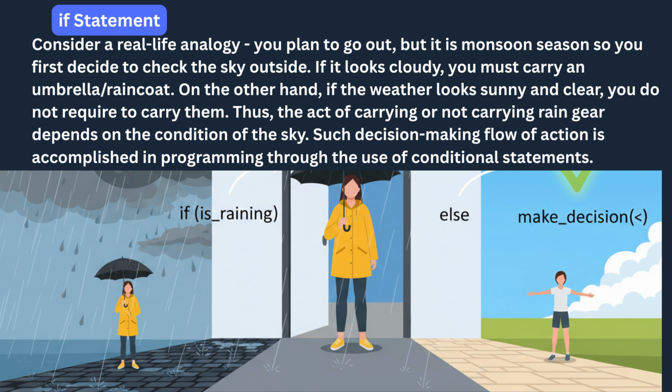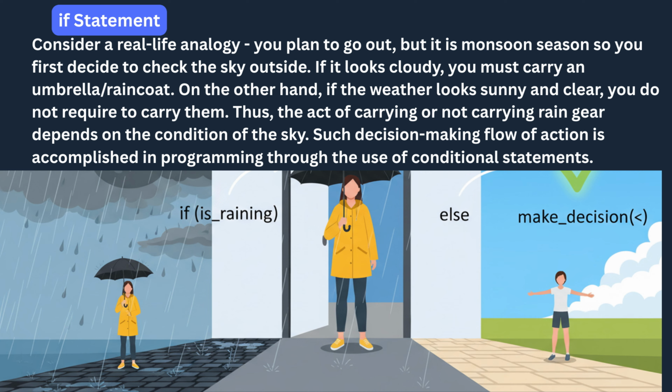To understand the if statement more clearly, it helps to relate it to simple, everyday decision-making. Think about a real-life situation. You plan to go outside during monsoon season. Before leaving your home, the first thing you do is look at the weather. If the sky appears dark and cloudy, you immediately decide to carry an umbrella or a raincoat with you. On the other hand, if the weather looks bright, sunny, and pleasant, you know you do not need to carry any rain gear. This natural way of making decisions is based entirely on evaluating a condition, in this case, whether it is likely to rain or not.